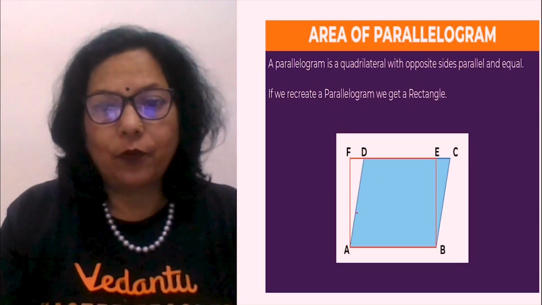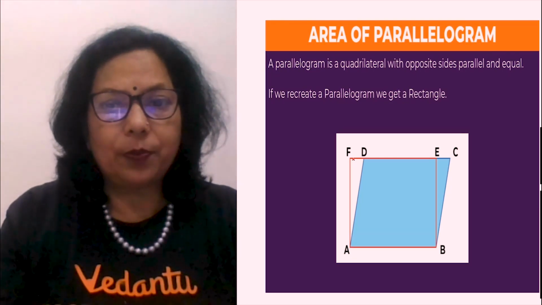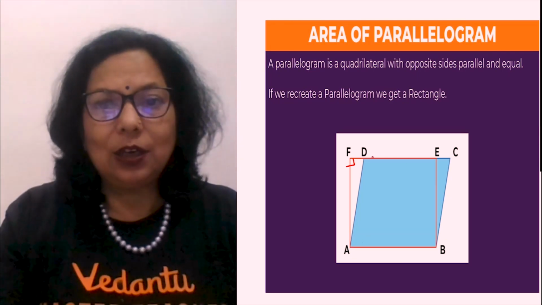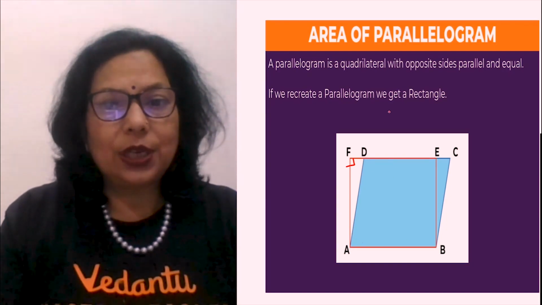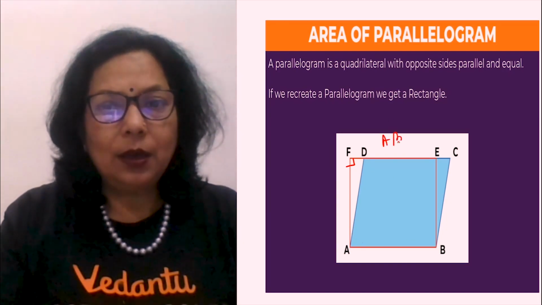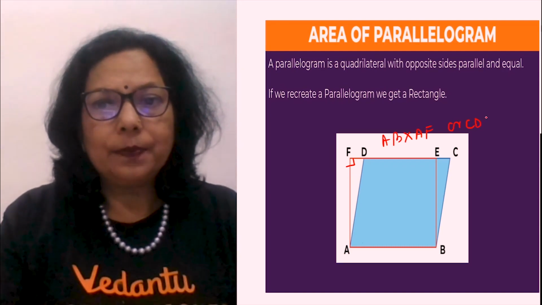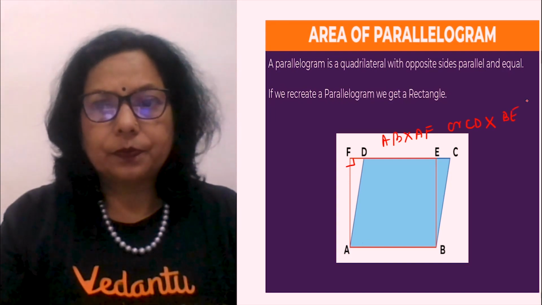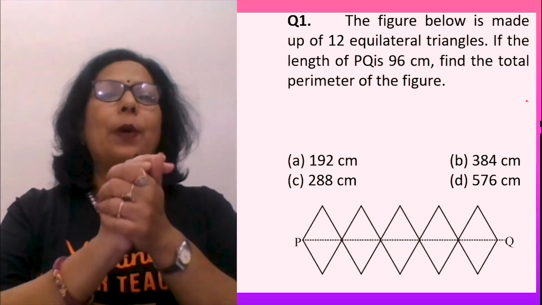This is the same area of a parallelogram. If this is the base, the altitude drawn from this side will be this one. AB is equal to CD. Area can be AB into AF or CD into BE. Both will give you the area of the parallelogram. So this was all about the formulas.